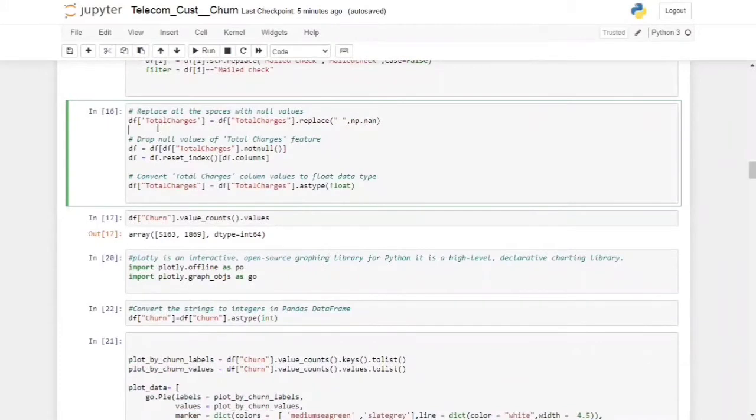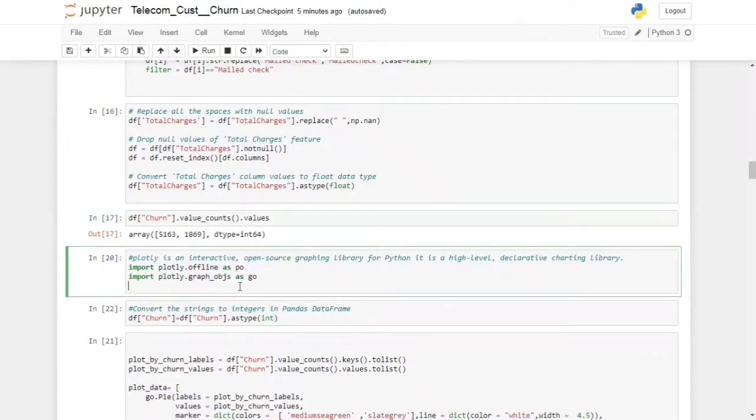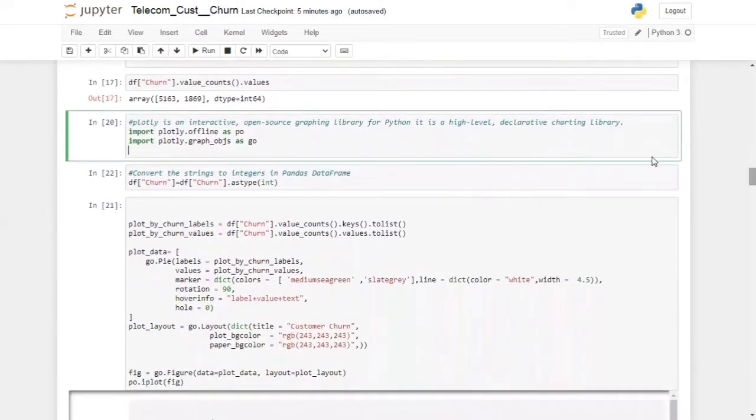So in this cell, the column total charges is shown as categorical in the profiling report, but it also contains some float values. To get the data in the right form and consistent, I have changed the column values to the float data type by using the astype float function. In the next cell we can see that I have imported the Plotly library for data visualization.